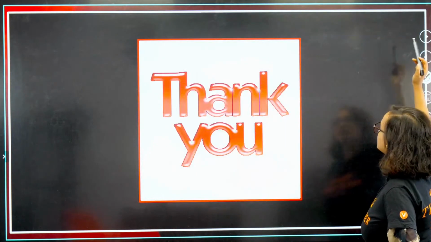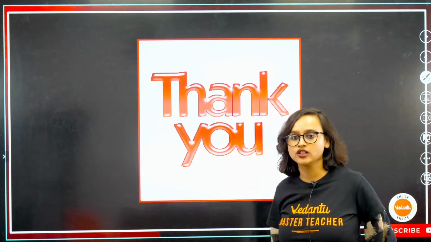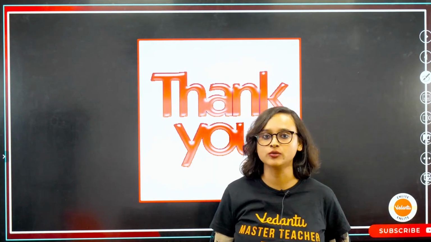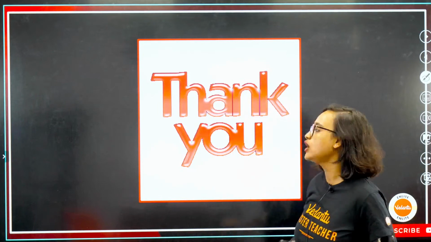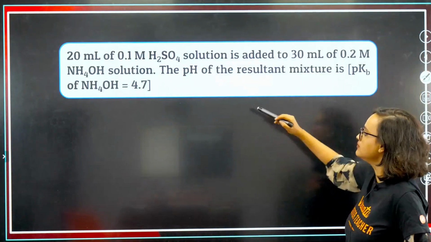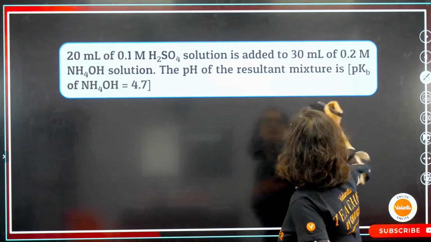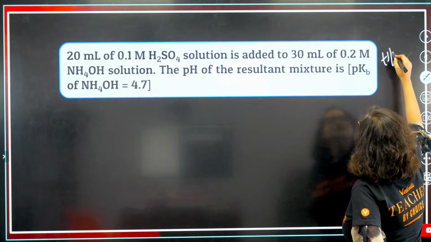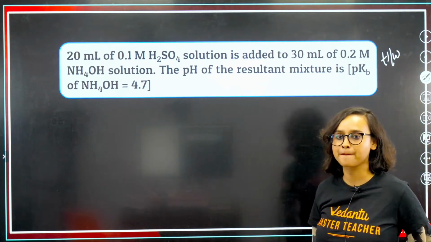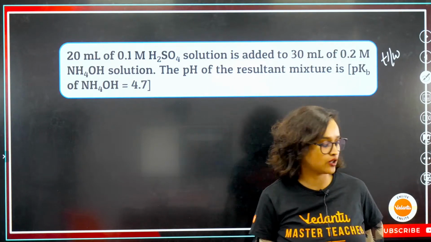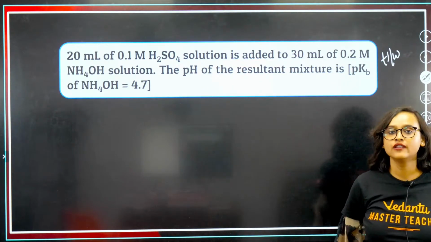I'm not going to show you the solution here. Consider this to be a homework. If you want, you can note down the question, guys. Note it down and do this as homework.